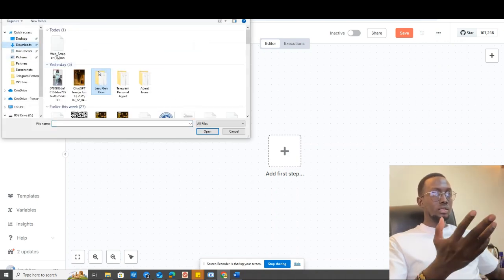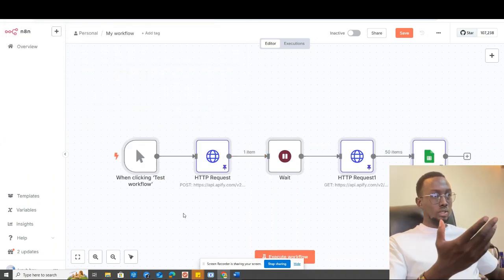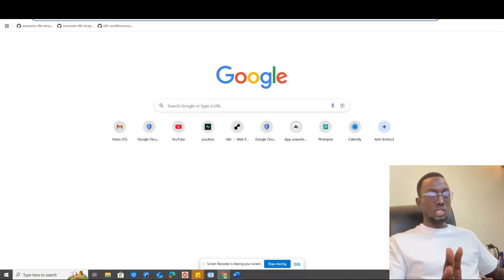After that, if you don't know how to do it, you can watch the whole video on how to set it up. It will show you everything. But for me, it's very simple. After I downloaded it, I just need to come back to n8n and import it. This is the beauty of this. You don't have to create everything from scratch.